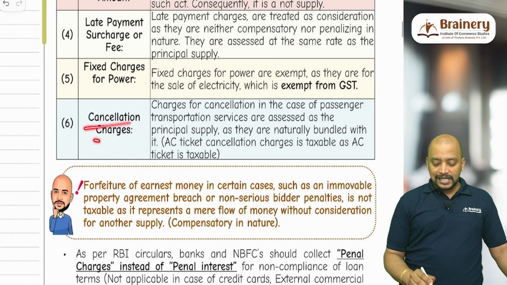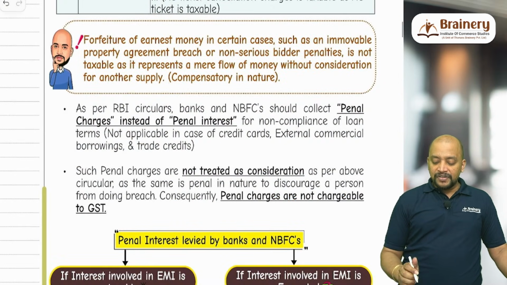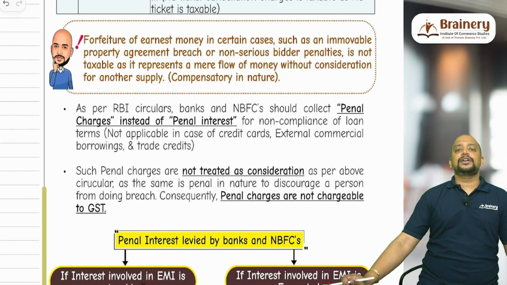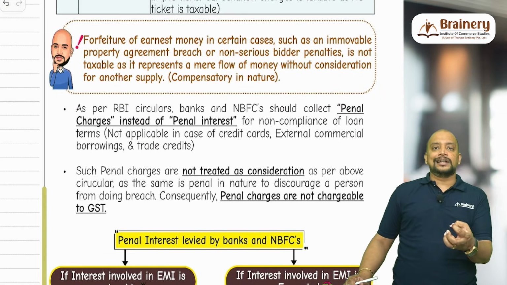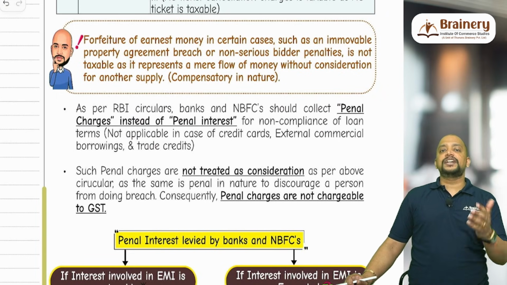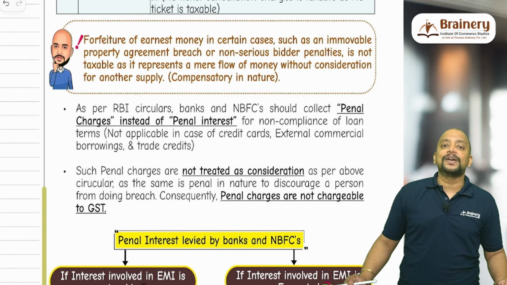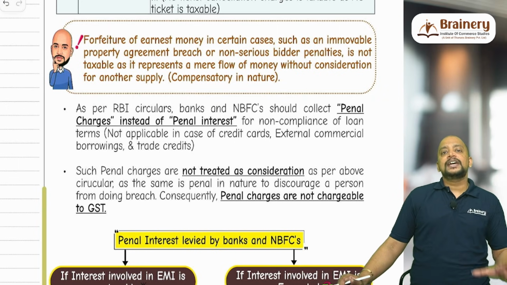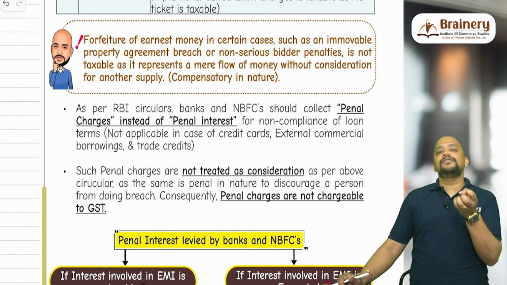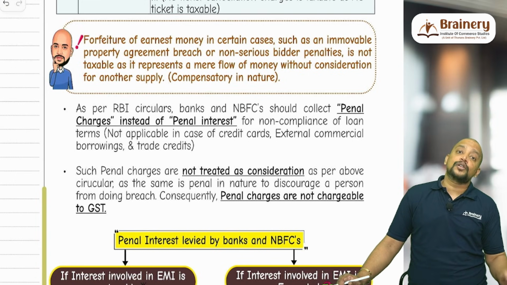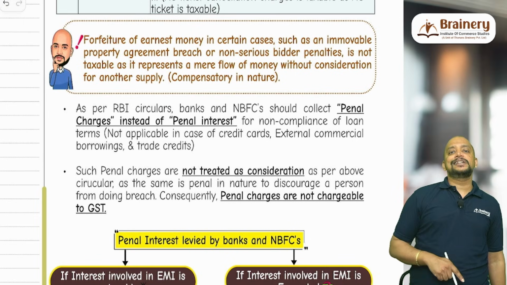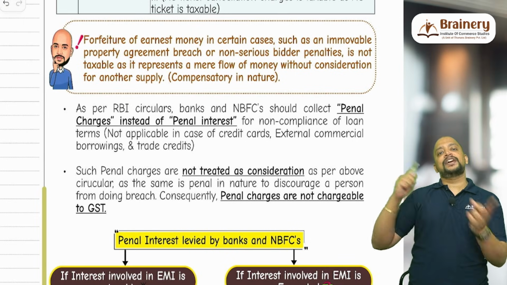Then cancellation charges, just now we discussed. Forfeiture of earnest money. Sometimes in immovable property transaction and all, some earnest money is collected, and that will be forfeited if the person is not honoring to purchase. So initially you paid me a token advance and I have kept it. Thereafter you have to buy, but you did not buy, so I will forfeit it. So where it will come under compensatory nature. I suffered a loss. Why I suffered a loss? If you have purchased it, I would have sold it. Now I need to find another buyer.